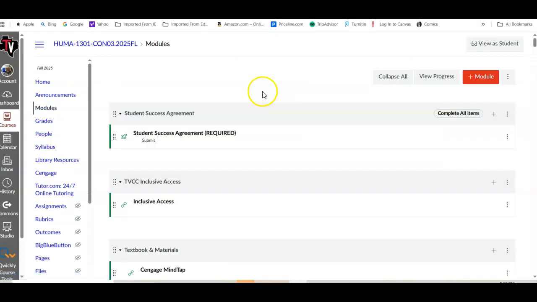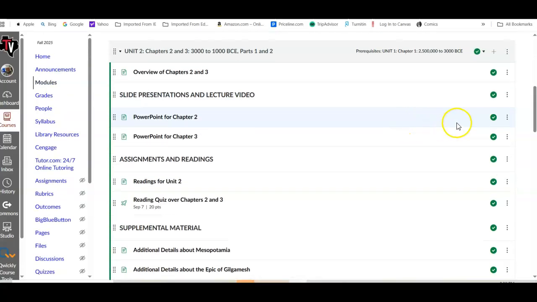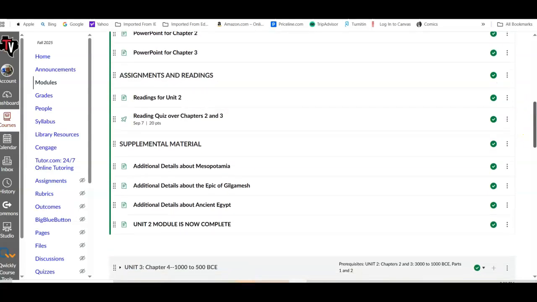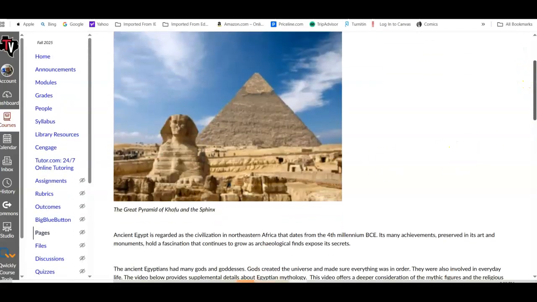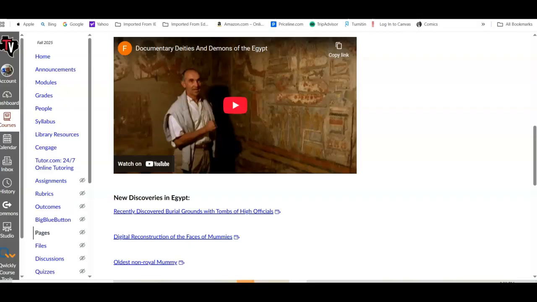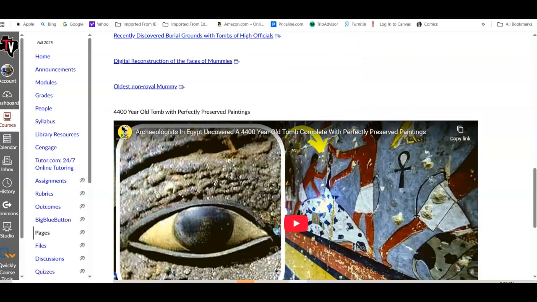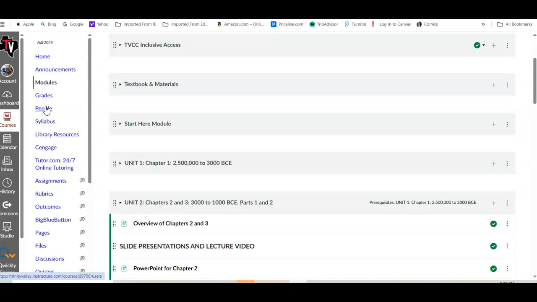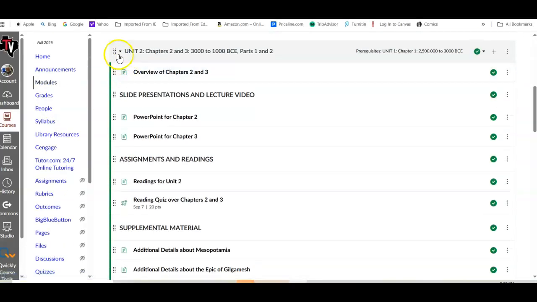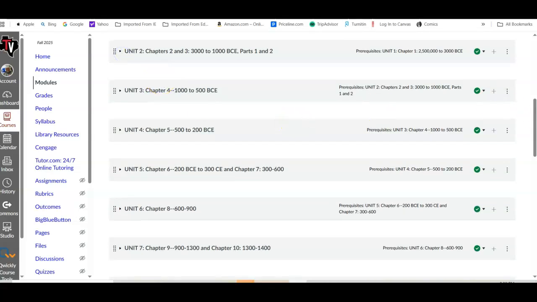When you look at this again, you will see there's a reading quiz over chapters 2 and 3. So I also have additional details, a little bit more. For instance, about ancient Egypt, which is mentioned in these particular chapters. I have additional details for you that you can look at. There's a video, there's some articles, there's another video. So I try to give you some details that the book may mention but not go into detail about, or that the book just simply did not have the room to cover. So I have that for you set up, and that goes for all the units all the way through.